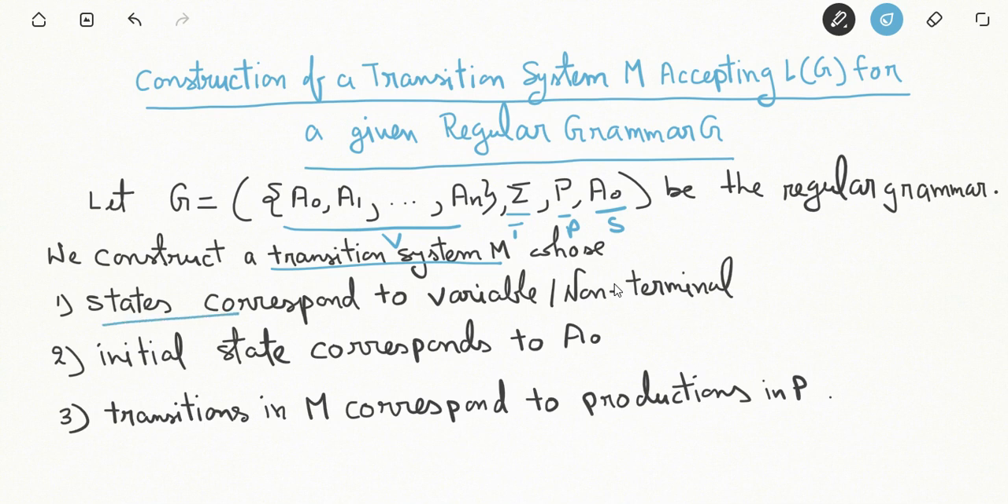The states of the transition system M will correspond to the non-terminals, that is A0, A1 till An. The initial state corresponds to the start symbol, that is A0, and the transitions in the transition system M correspond to the productions in P. So how do we define it?